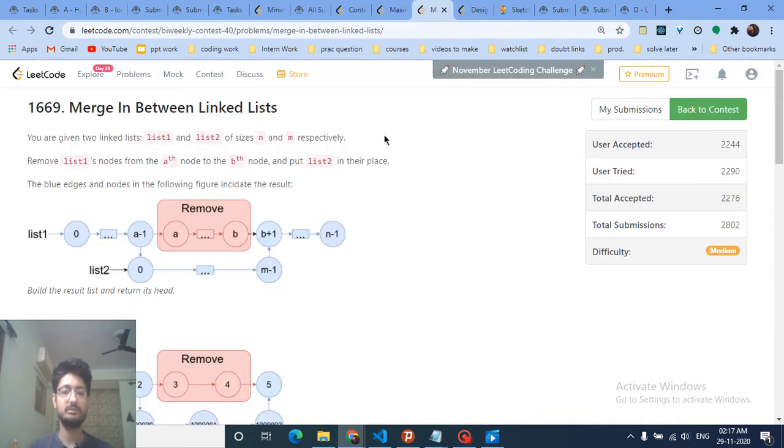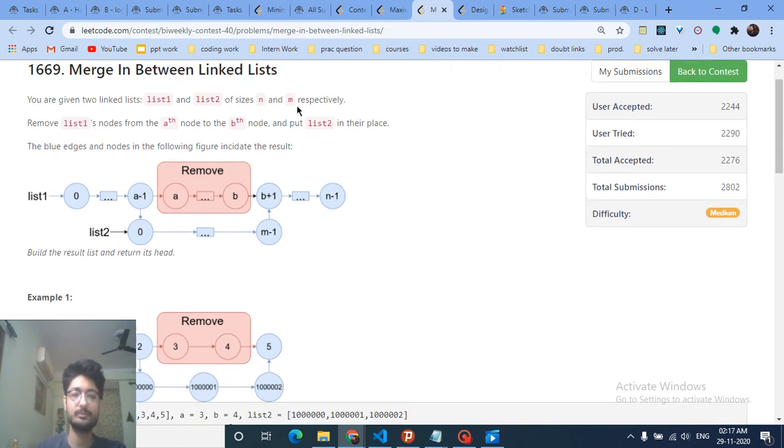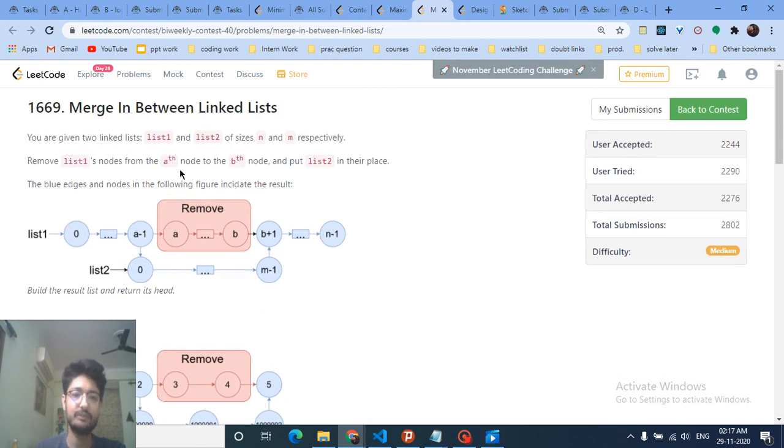The second problem is, I think, a relatively good problem between these two problems, in which you have to perform the merge in between linked lists. So the problem statement states that you are given two linked lists, list 1 and list 2 of length n and m, and you have to remove list 1 nodes from the ath node to the bth node. What does this mean? As you can see, this is list 1. There are some nodes starting from 0th indexing, so 0, 1, 2, 3, and then a minus 1, and then a. So from the ath node to the bth node, you have to remove all the elements from this list.